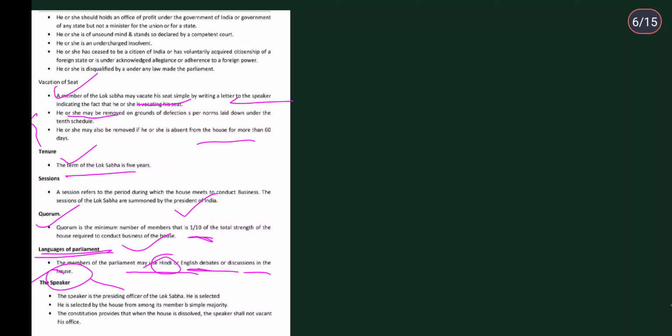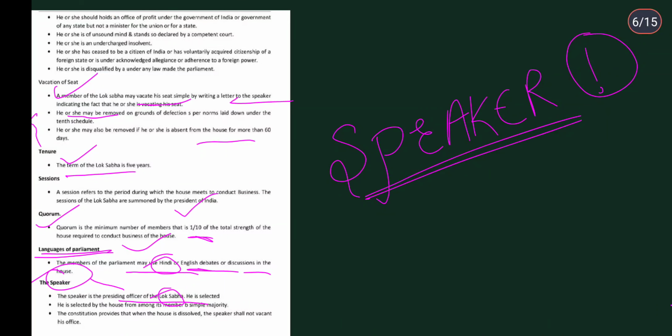Then the speaker. The speaker is the presiding officer of the Lok Sabha. Do remember this line, okay? Who is the presiding officer of the Lok Sabha? It's a speaker. He is selected by the house from among its members by simple majority. So among its members, do remember this point also.